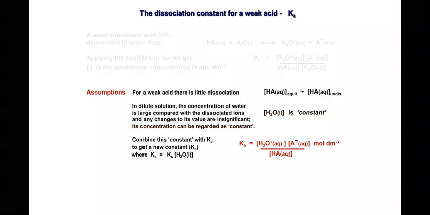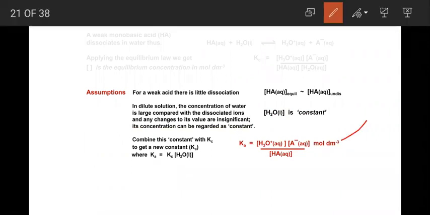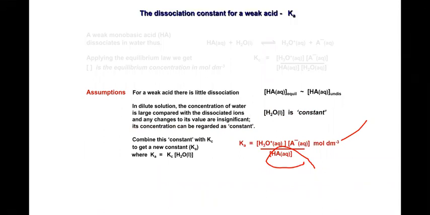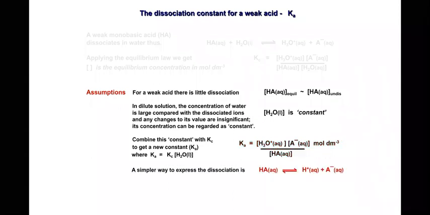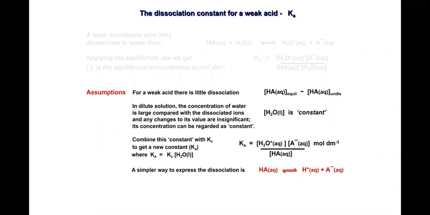So combining this, you get a new constant, Ka, the acid dissociation constant, equal to the concentration of the products over the concentration of the reactant. Here water is treated as constant, so we just take the concentration of the weak acid, HA. A simpler way to express the dissociation is to consider the weak acid dissociating into H+ and A- ions.